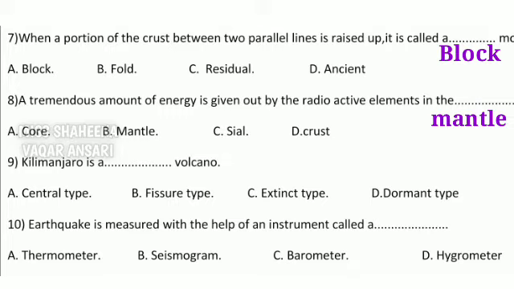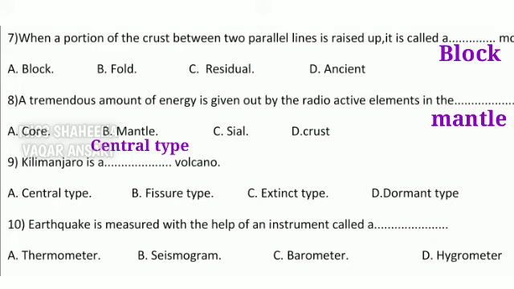Number 9 is Kilimanjaro is a dash volcano. Central type, fissure type, extinct type or dormant type. Students, Mount Kilimanjaro is formed due to central or conical type of volcano. So write there central type.